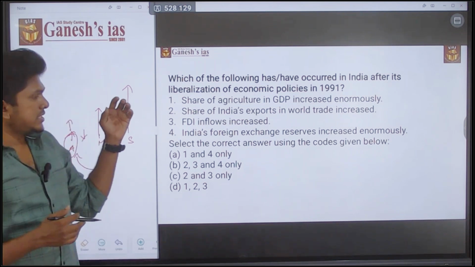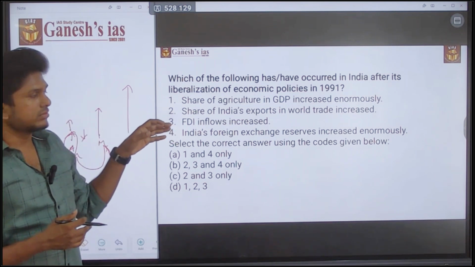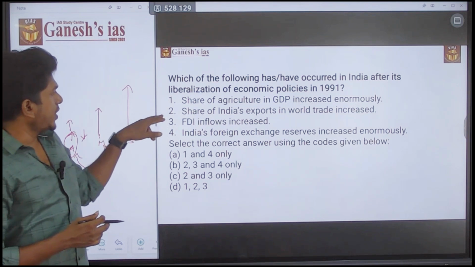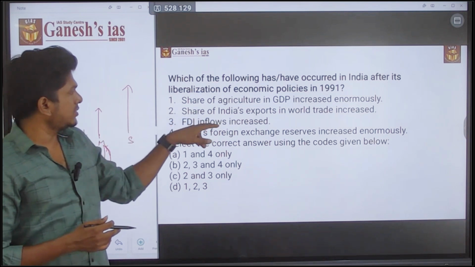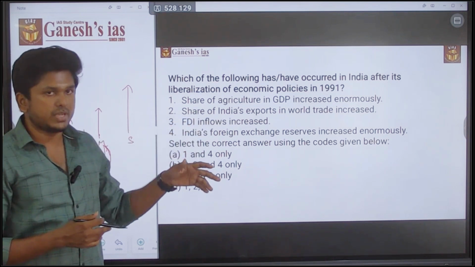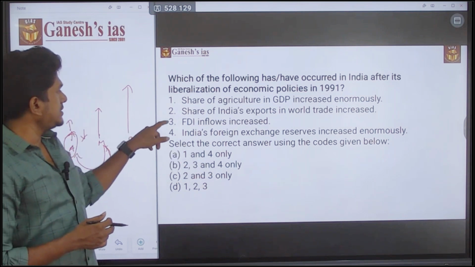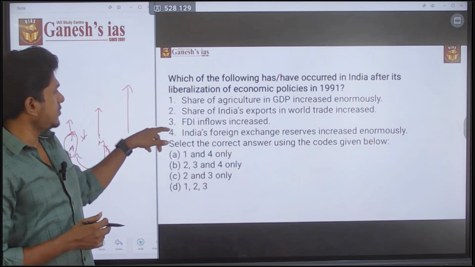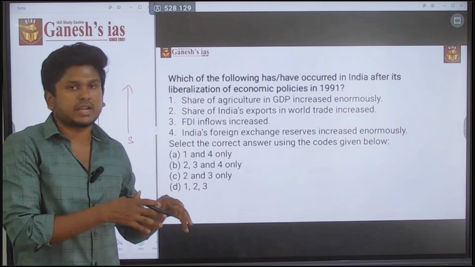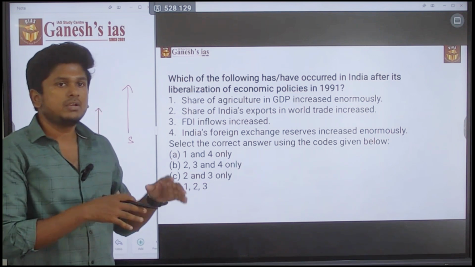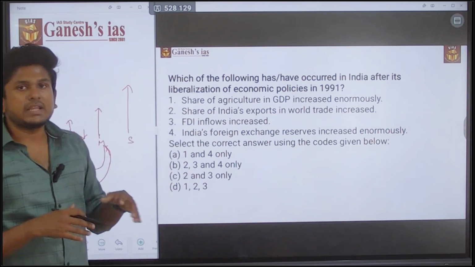This is also one of the easiest questions. If you find that any one of the second, third or fourth statements is right, you can easily say that the other two are also right, because all three statements are interconnected.